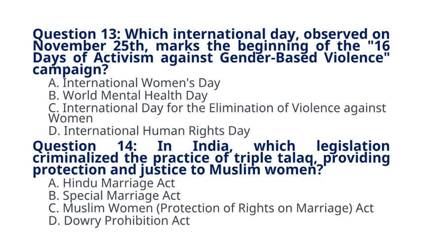Question 14. In India, which legislation criminalized the practice of triple talaq, providing protection and justice to Muslim women? A. Hindu Marriage Act. B. Special Marriage Act. C. Muslim Women (Protection of Rights on Marriage) Act. D. Dowry Prohibition Act. The correct answer to question 14 is option C. Muslim Women (Protection of Rights on Marriage) Act. Explanation: the Muslim Women (Protection of Rights on Marriage) Act criminalized the practice of triple talaq.